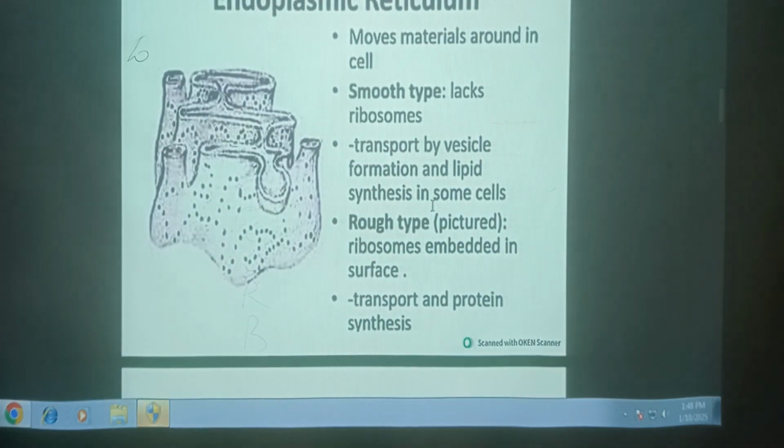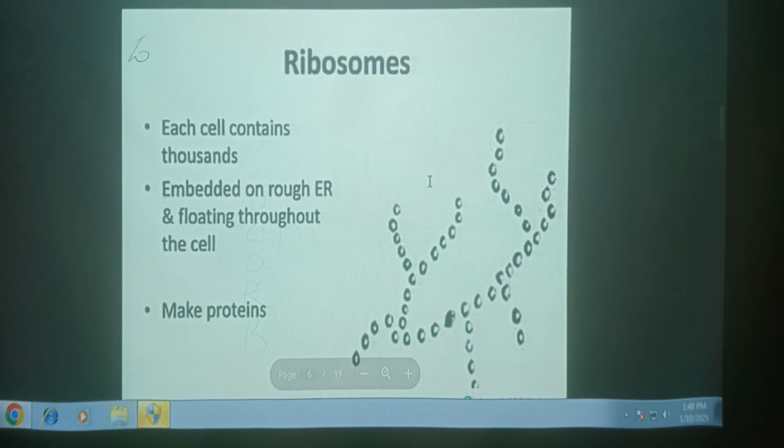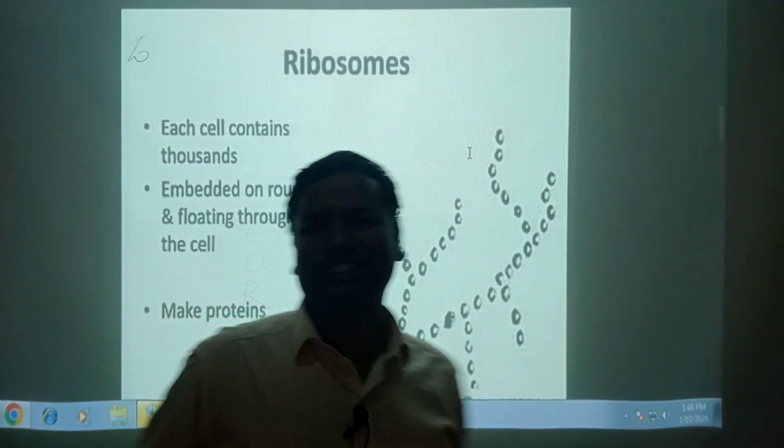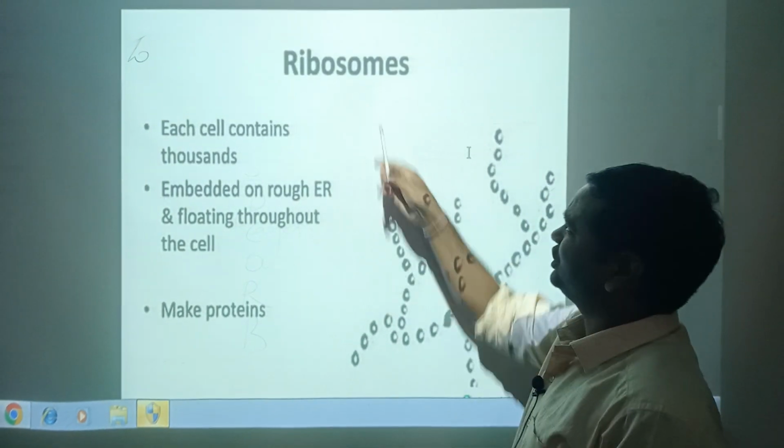Now next, continue. Ribosomes. Palade first described the organelle. They are either attached to the membrane of the endoplasmic reticulum or scattered freely in the cytoplasm. Ribosomes are the sites of protein synthesis, so they are called protein factories. Ribosomes are a main important granular structure, one of the organelles in the cell, the protein factories of our body structure.